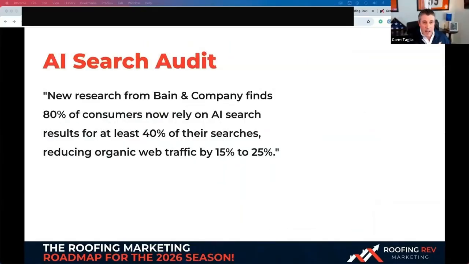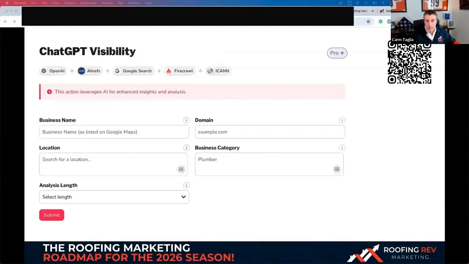And then right here, AI search audit, they said that actual traffic to the site is being reduced by 15-25%. And this number is only going to get bigger over time. So just ask yourself, what are you doing to gain AI's trust, which your homeowner, your clientele in commercial roofing, your property management company, they're researching this stuff and they're trusting the AI, even if it's right or wrong. What are you doing to gain the AI's trust regardless? You want to be the roofer that AI recommends.